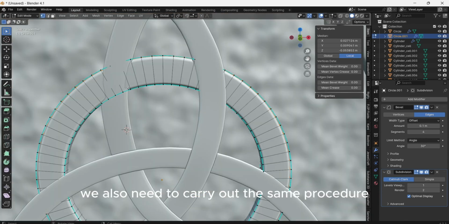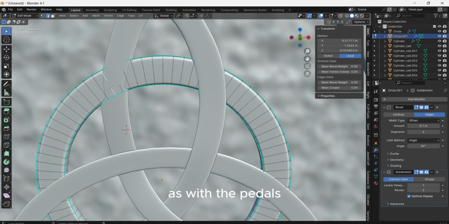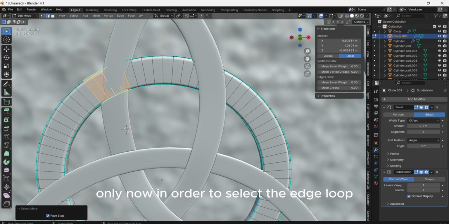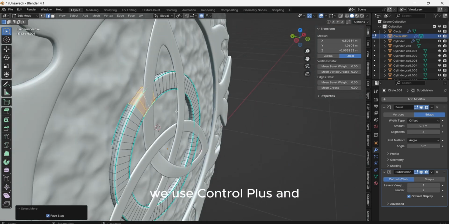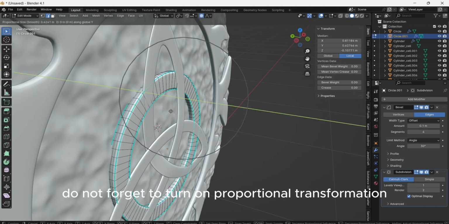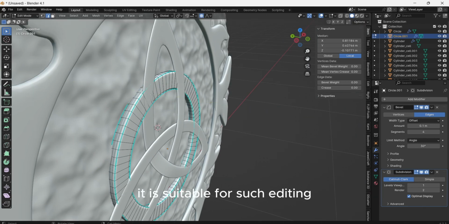We also need to carry out the same procedure as with the petals, only now in order to select the edge loop we use the Alt button, to select adjacent loops we use Ctrl+, and do not forget to turn on proportional transformation. It is suitable for such editing.